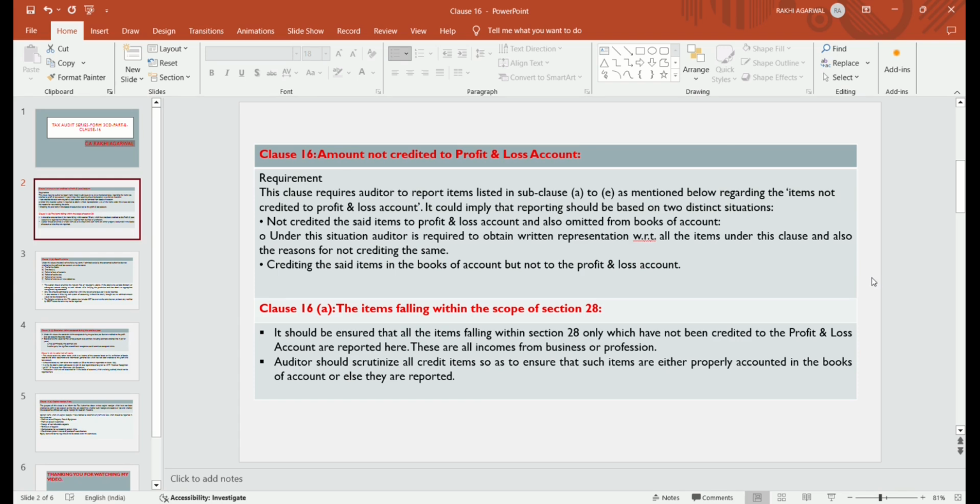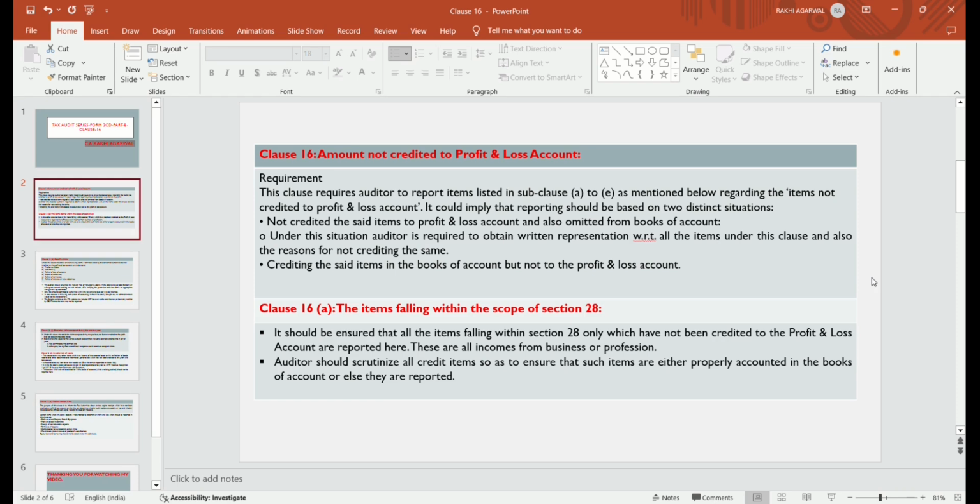If the auditor does the audit and finds any amount which is not credited to the profit and loss account, it should be reported. It should be reported in the tax audit report in clause 16 if the amount is received by the assessee but it is not credited to the PL account.